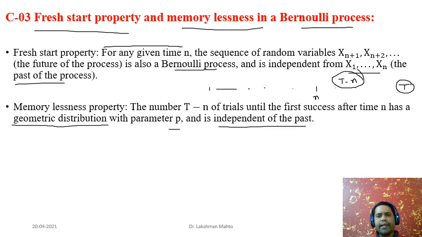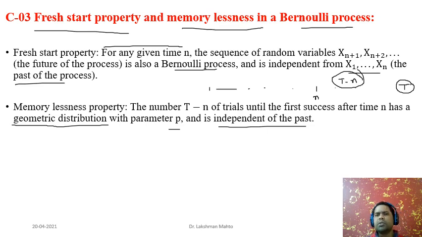So what does memory mean? Memory is related to recalling past history, and it is highly dependent on history. But here we observe that the number of trials until the first success is totally independent of the past.